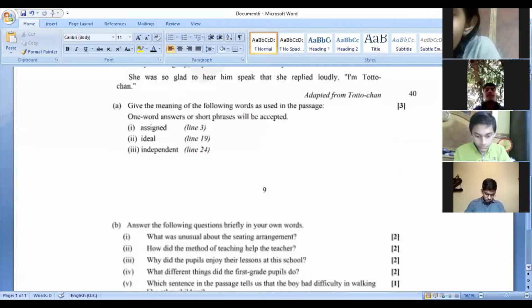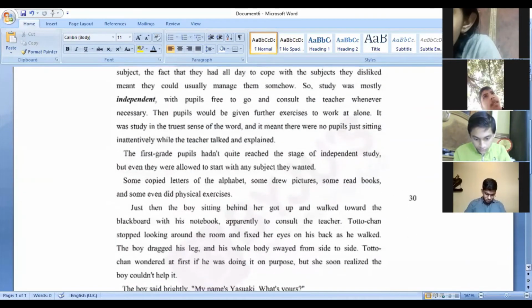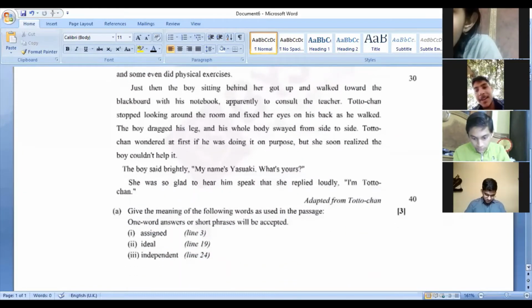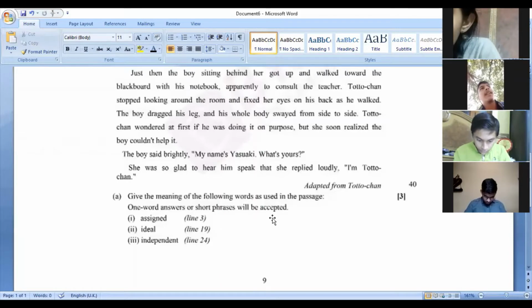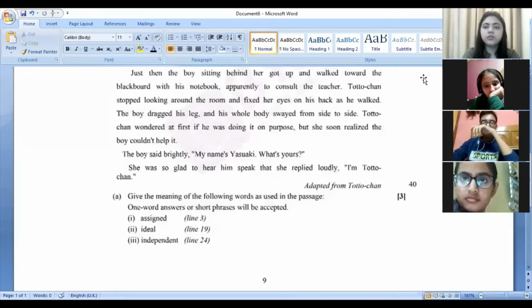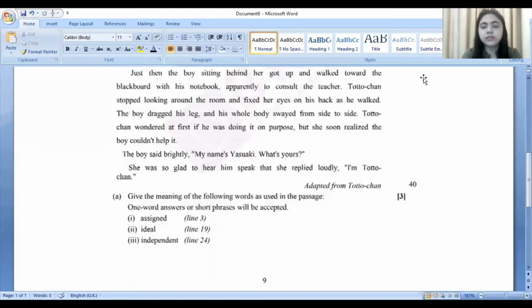Okay. So first, let's see what questions are asked in the comprehension passage. As you can see, this is a comprehension passage and it is ending over here. So the first question on your screen, question A, is related to the meaning. Give the meaning of the words used in the passage. One word answer or a short phrase is accepted. So when you are asked to give the answer, you're not supposed to write out a complete sentence or a long sentence.